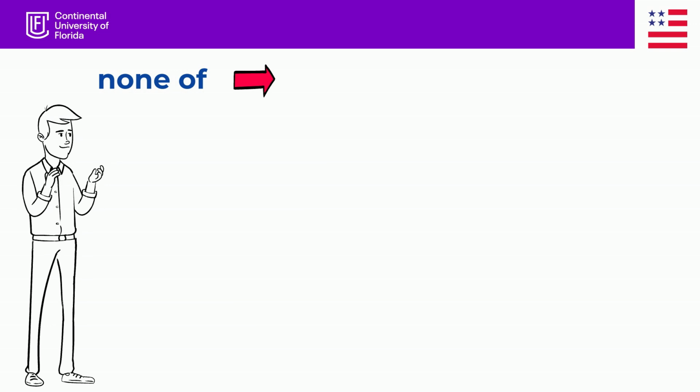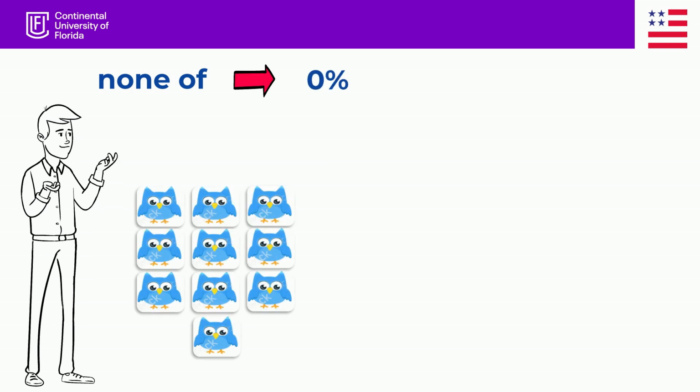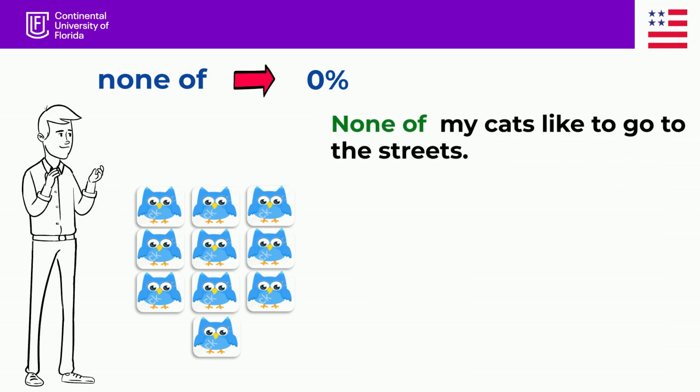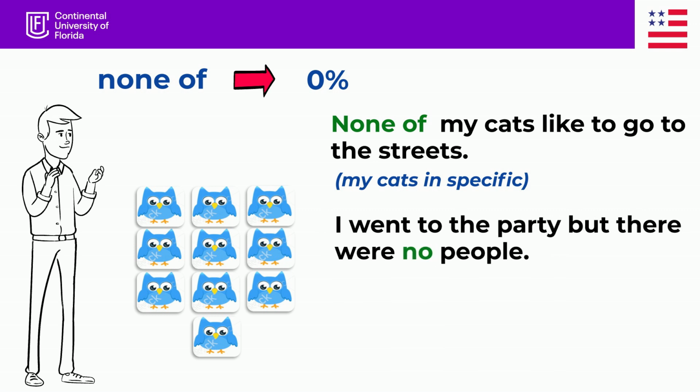Finally, we use none of to refer to the 0% of something. For example, none of my cats like to go to the streets. I'm talking about my cats specifically. Now, when we want to talk about people or things in general, we use no. For example, I went to the party, but there were no people.